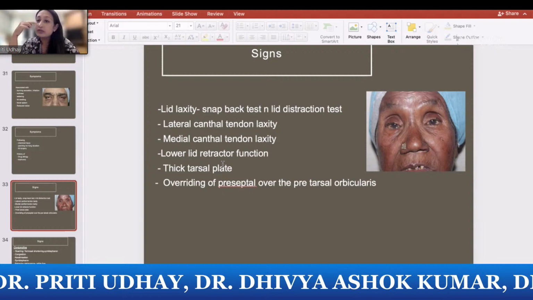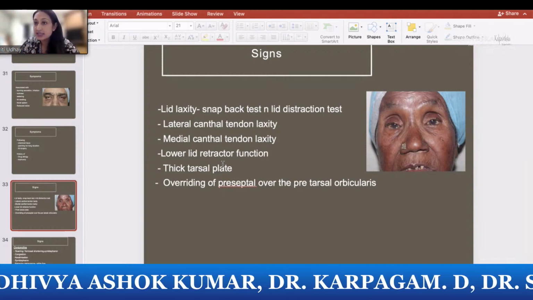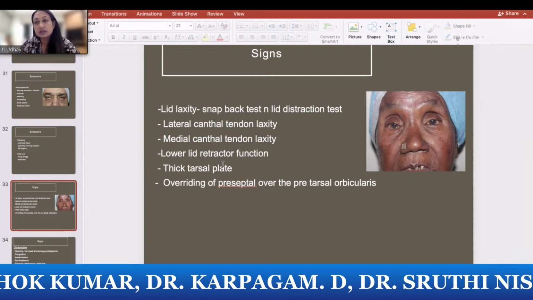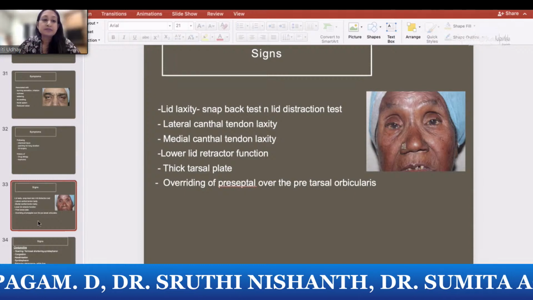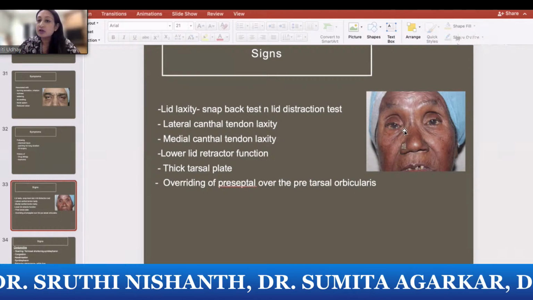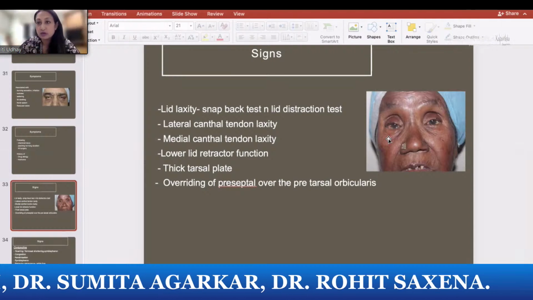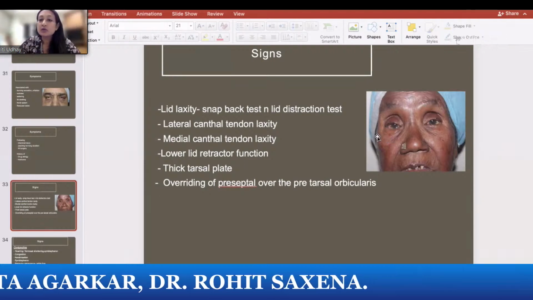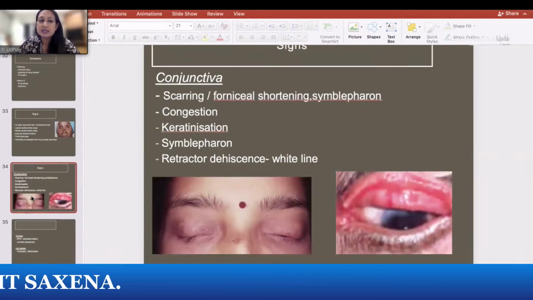Sometimes when you evert and see the conjunctiva on the inner side, you'll be able to see a white line. That is the dehisced margin of the lower lid retractor. And of course, in senile entropions, the commonest sign that you see is overriding of the preseptal on the pretarsal orbicularis. This is what you can see in this old lady here. So these are all the signs and symptoms that you need to see.